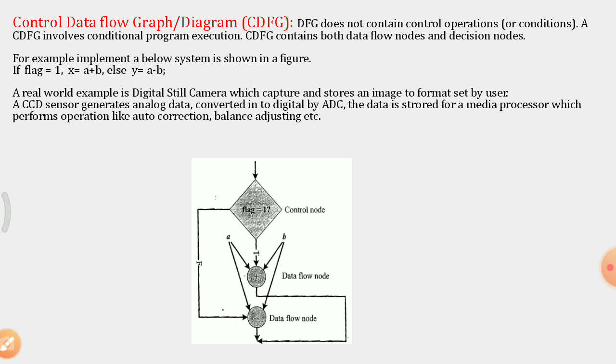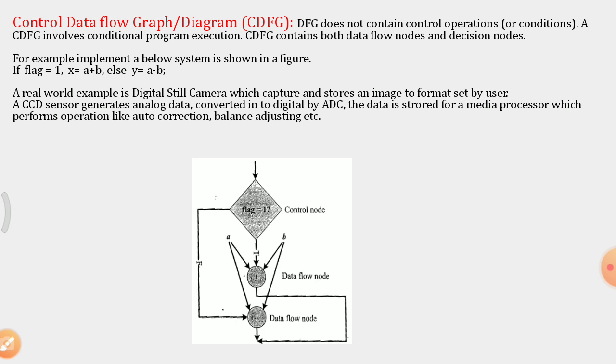The decision is whether flag is equal to 1 or not. If it is true, then the a and b variables are added up. If it is false, then the same a and b variables are subtracted. At the end, the result will be either x or y.